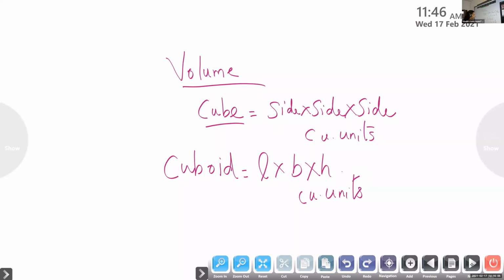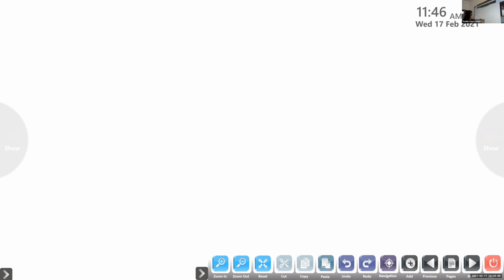We have discussed the formulas. So the perimeter is given and it is for a square. Perimeter of the square.